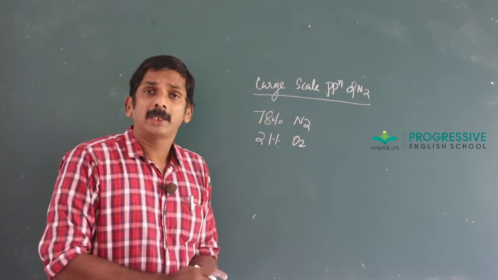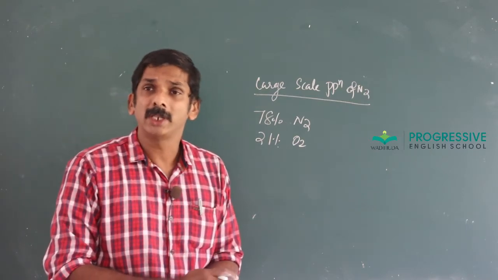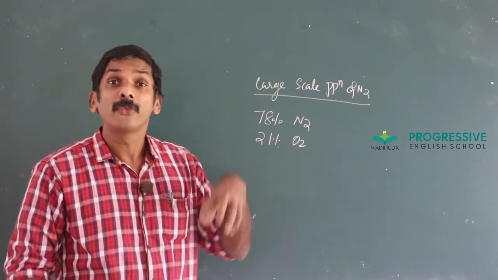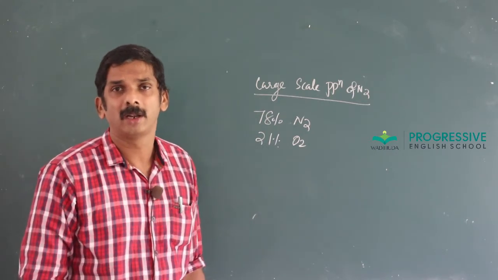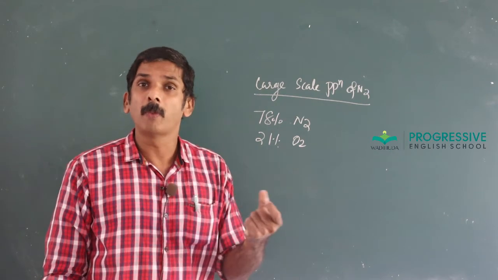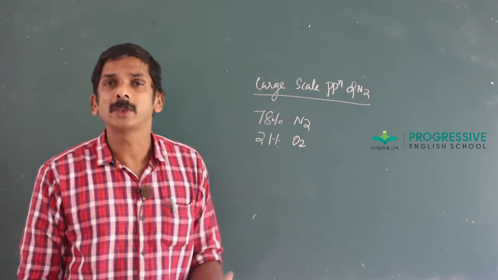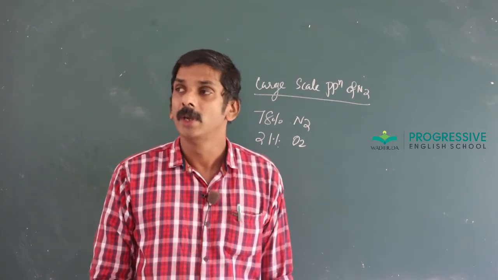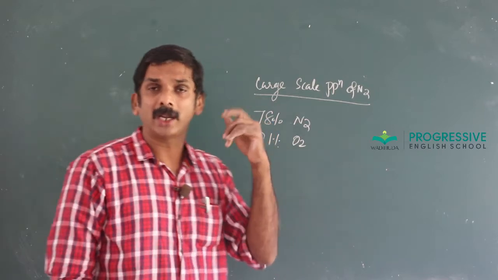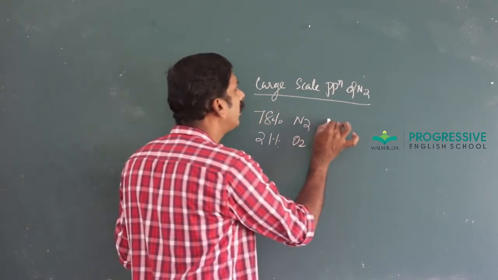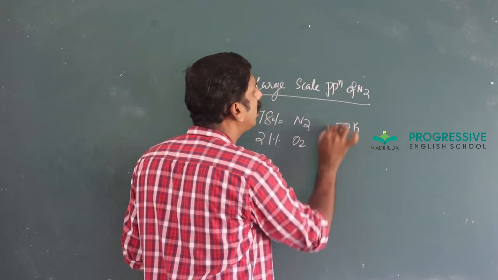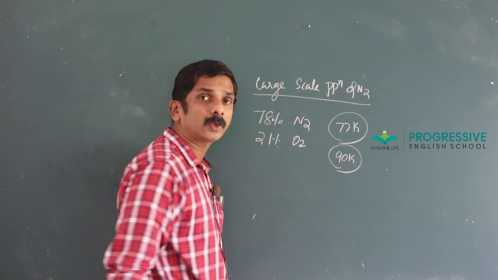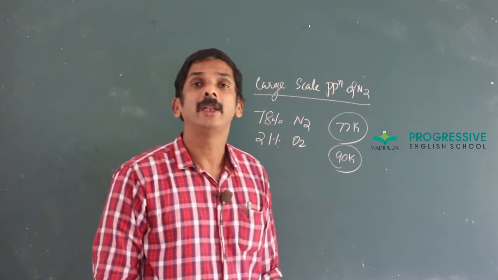When this air is subjected to high pressure, it gives liquid air, and this liquid air is subjected to fractional distillation, which separates a mixture of liquids whose boiling points are very close to each other. Liquid air is taken in a fractionating column, and dinitrogen distills out at 77 Kelvin, leaving behind dioxygen which distills at 90 Kelvin.